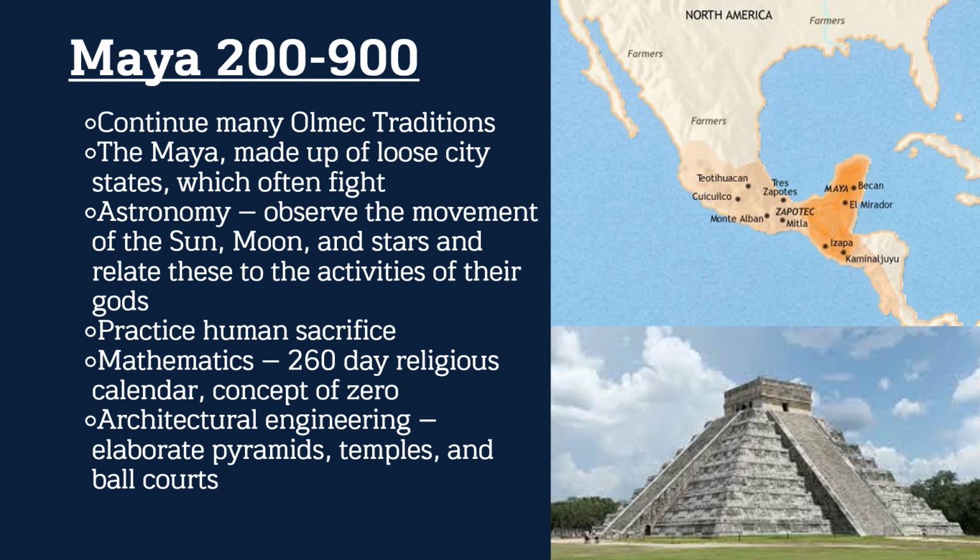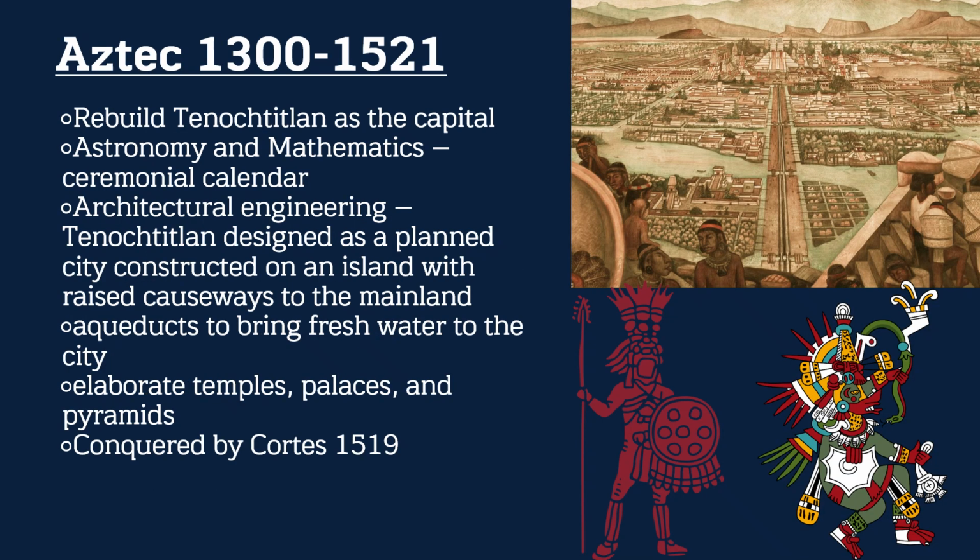We know that the Maya practiced human sacrifice, very similar to the Aztec, which will come up much later. They did have advanced mathematics, having a 260-day religious calendar and having the concept of zero in their science. And we see quite the architectural feats, the elaborate pyramids, the temples, and the ball courts built throughout their civilizations. The Maya ball game being pitz or pok-a-tok, depending on which culture you are coming from.